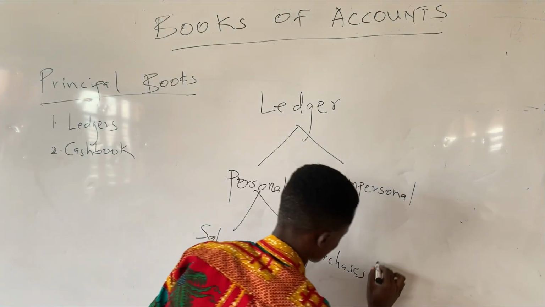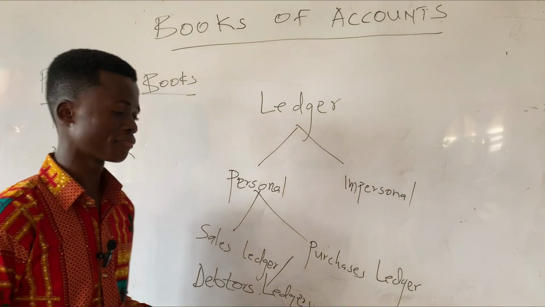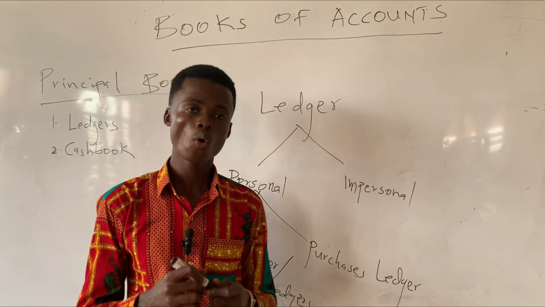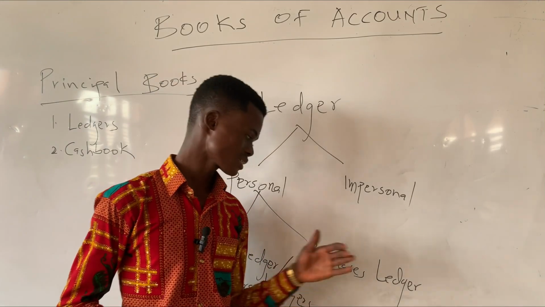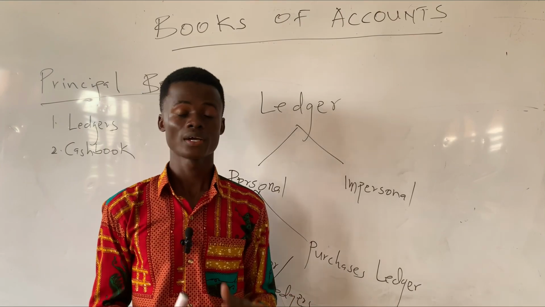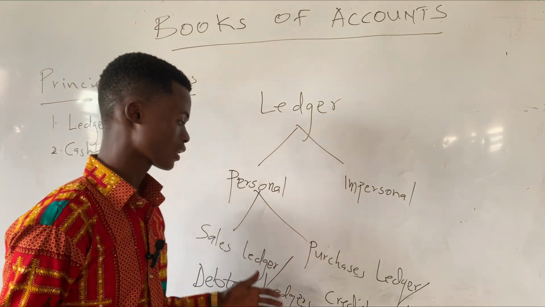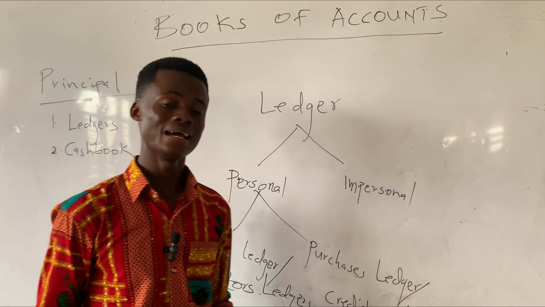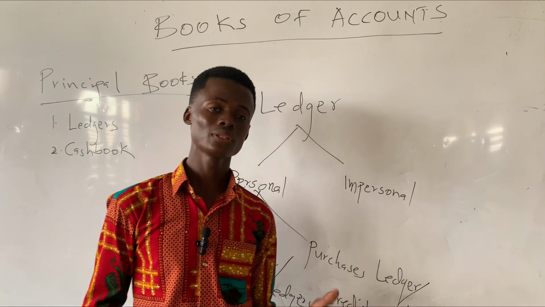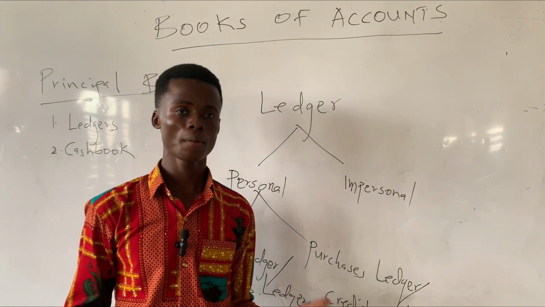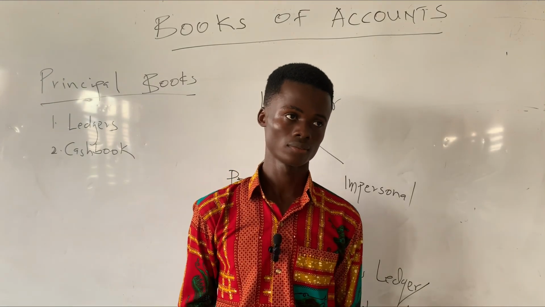The purchases ledger also is also a type of ledger that contains only accounts relating to creditors. Due to this, the purchases ledger can also be called the creditors ledger. Because these two ledgers contain accounts relating to people, and in business, when we say a person, it can be both an artificial or a natural person. So a business is considered as a person.